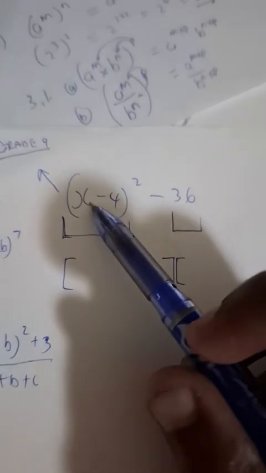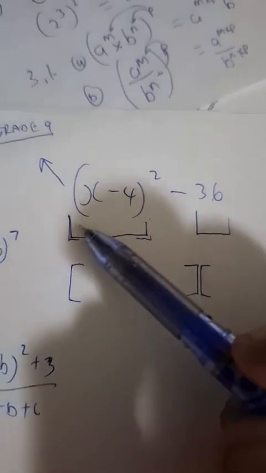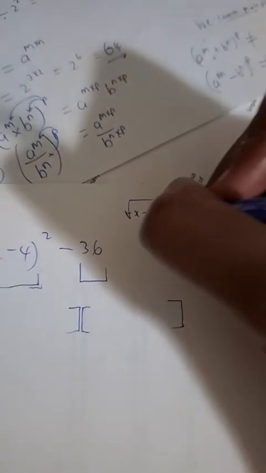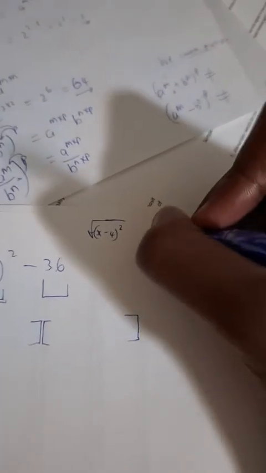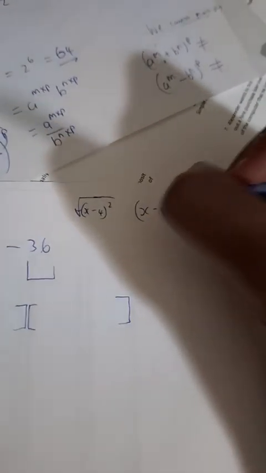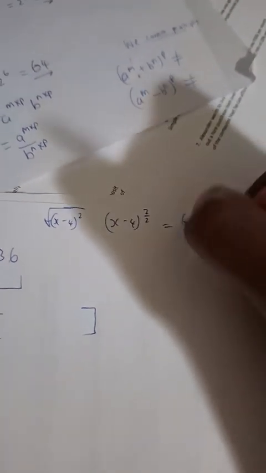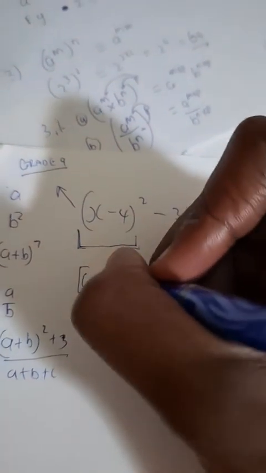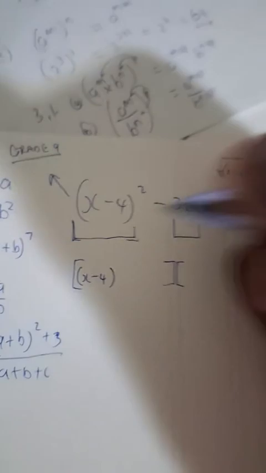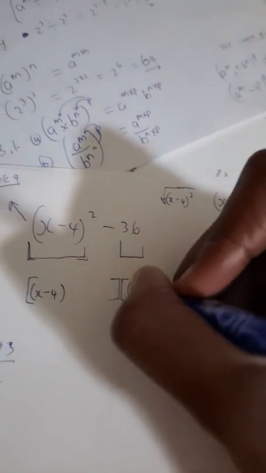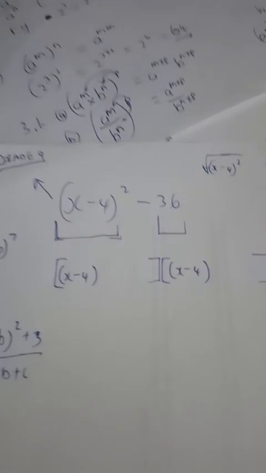I'm opening 2 square brackets because for my first bracket, I need to take the square root of x minus 4. Okay, which would basically mean this is x minus 4, 2 over 2 if I remove the square root, because I divide this exponent by 2, which basically gives me x minus 4 to the power 1. And that one I don't have to really represent. So that means in my first term inside this square bracket, I'll have x minus 4, and I will also have x minus 4 on the other side.